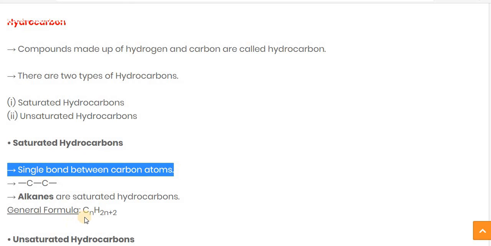The general formula for the saturated hydrocarbon is CnH2n+2, where n stands for the number of carbon atoms. Suppose the number of carbon atoms is 2, then the formula becomes C2H, 2 times 2 is 4, plus 2 is 6, meaning C2H6. That's the formula of alkanes. This alkane possesses a single bond and is called a saturated hydrocarbon. In the next video, we will see the other type of hydrocarbon, unsaturated hydrocarbon. Thank you.